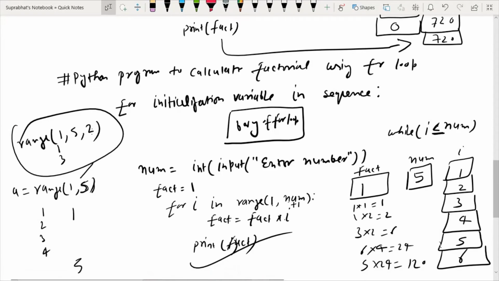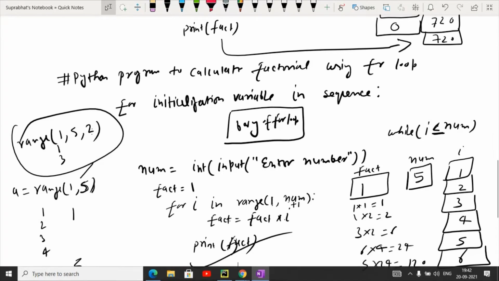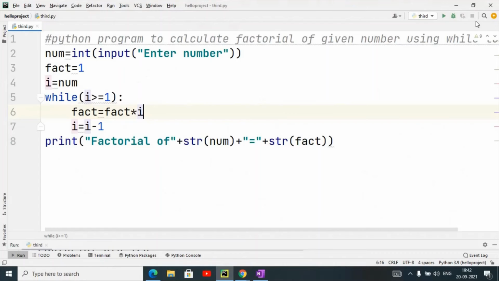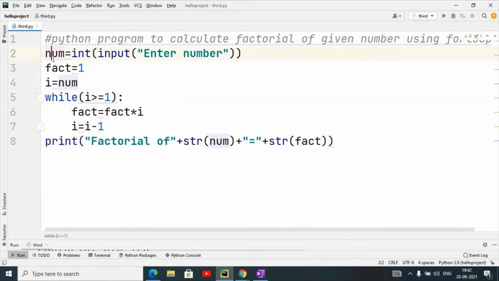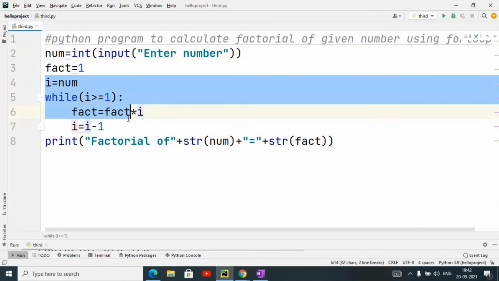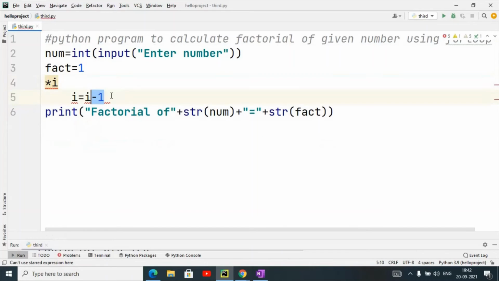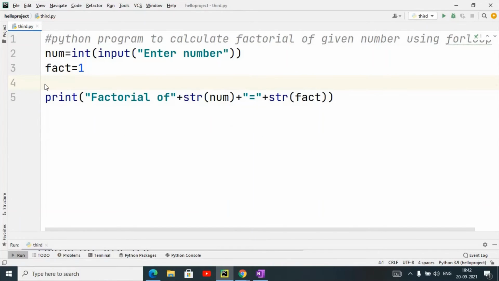So I am going to make the program in PyCharm also, so that you will understand it using the for loop. Same num: first of all I will enter the number with input, then fact equals to 1. This logic I am deleting here. So here I will write for i in range.